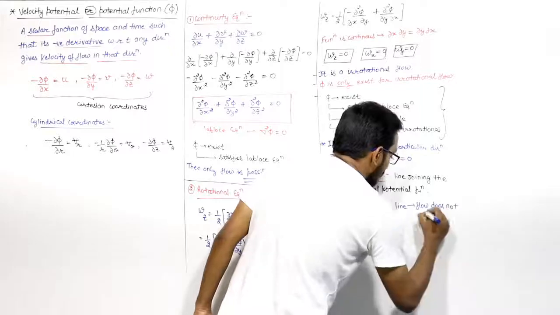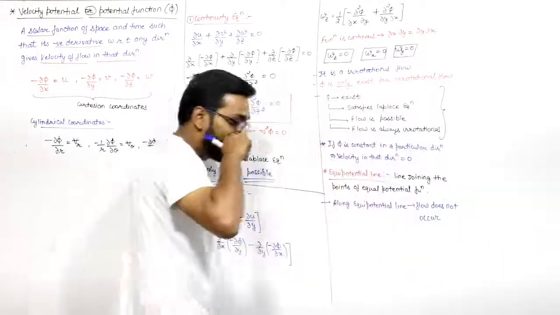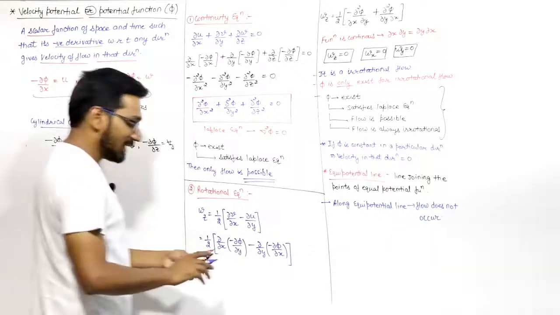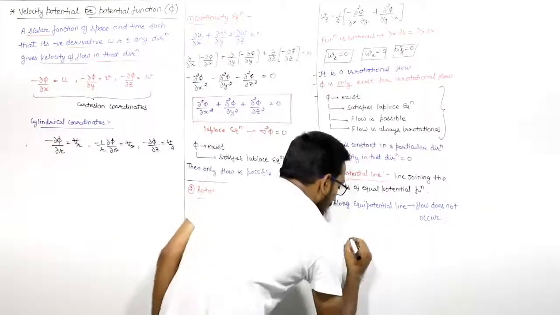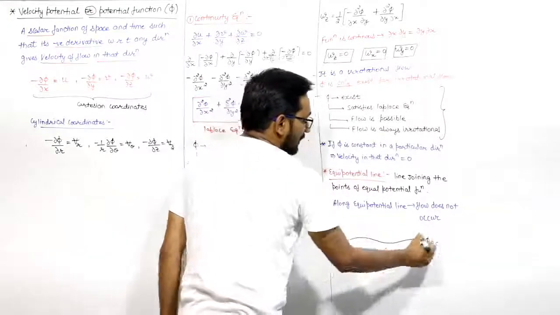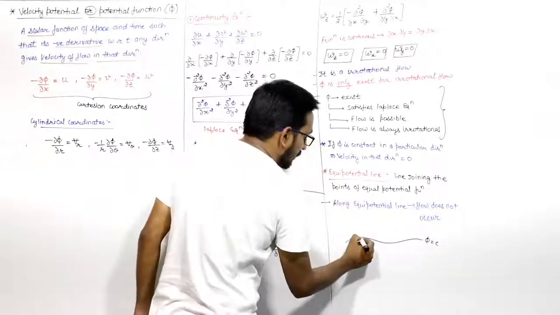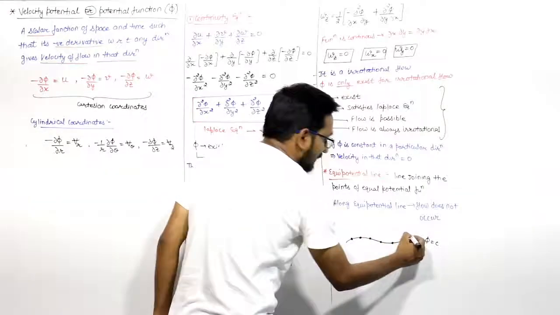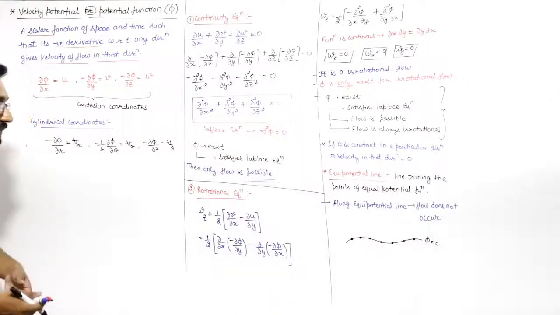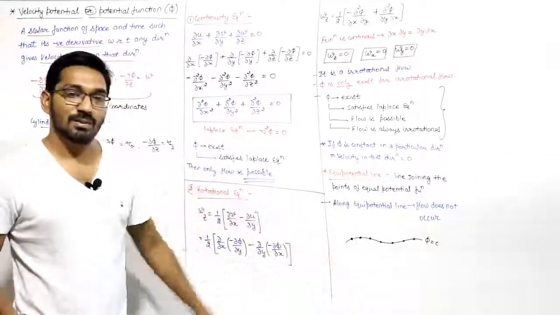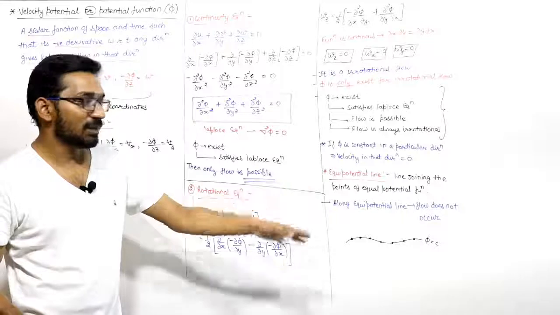You have to remember this. Suppose this is the equipotential line where phi is constant. So along this line there should not be any flow. No flow will be possible along the equipotential line.